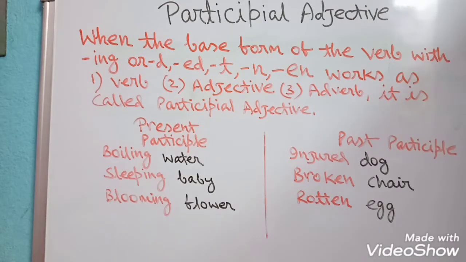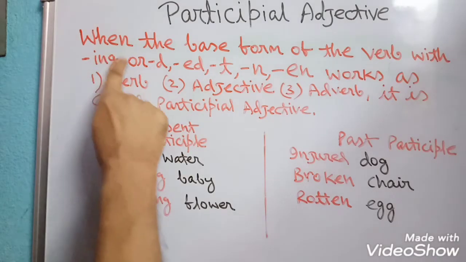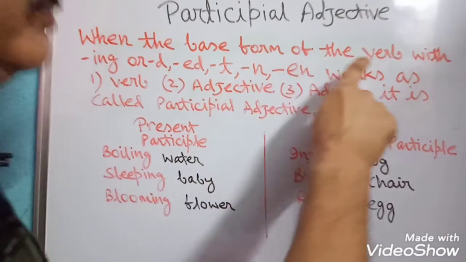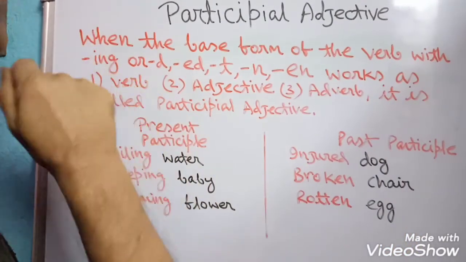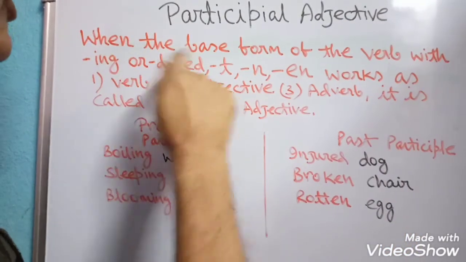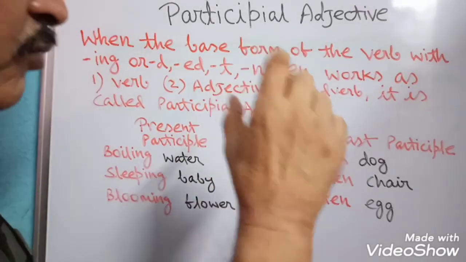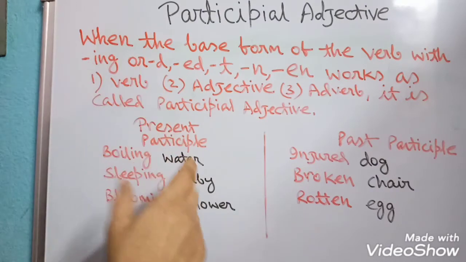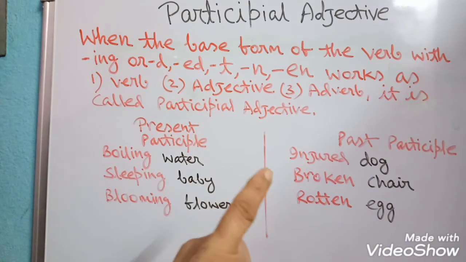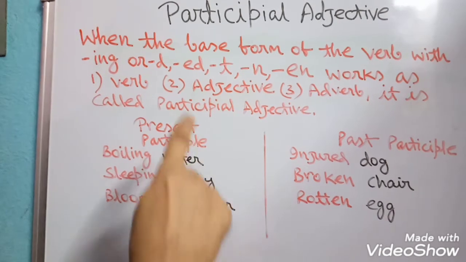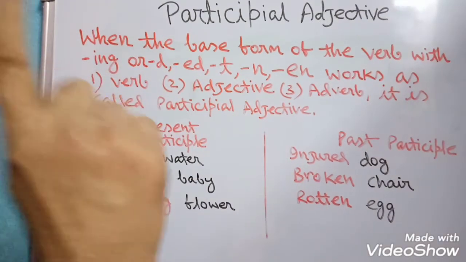It also acts like an adverb. When the base form of the verb with ing or d, ed, t, n, en works as verb, adjective or an adverb, it is called participial adjective.